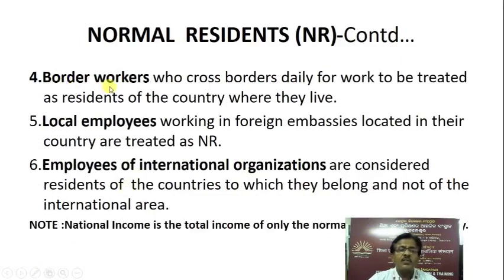Border workers who cross borders daily for work are to be treated as residents of the country where they live. Local employees working in foreign embassies located in their country are treated as normal residents. Employees of international organizations are considered residents of the countries to which they belong and not of the international area.